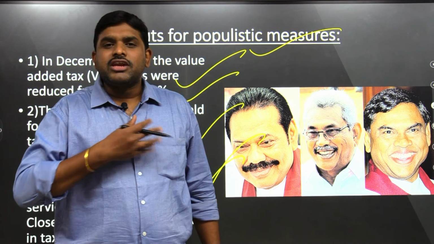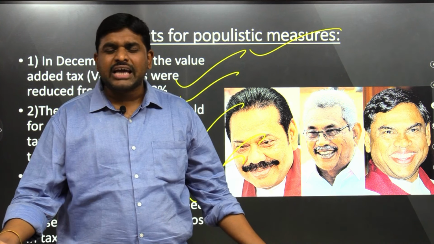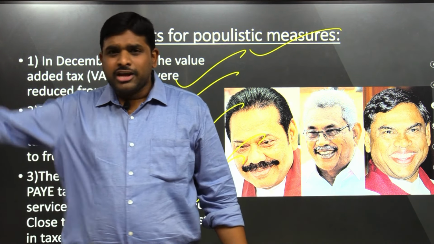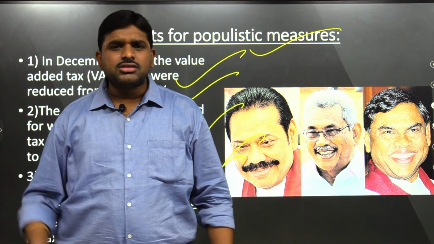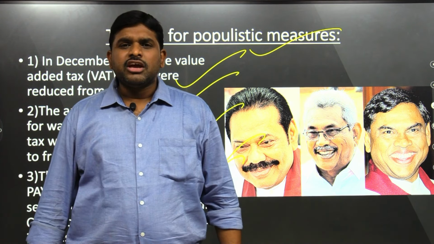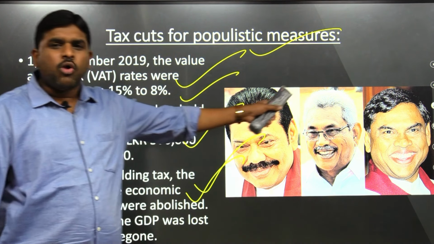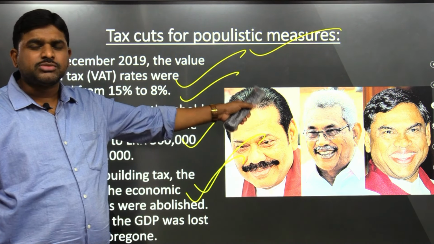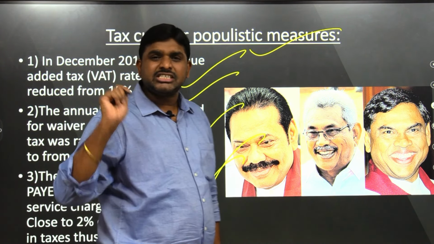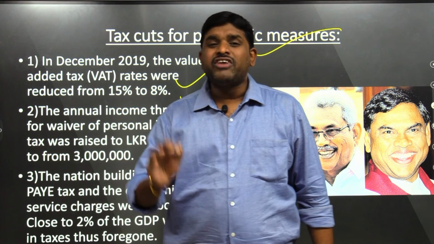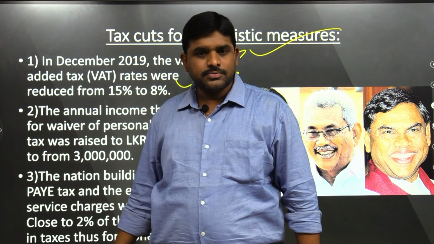But the government is not having the revenue now. Why? Because when you reduce the taxes for the sake of populistic measures, now what is happening in our elections? I will give this, I will give this, I will give this. If we continue this fringe benefits, one day our Indian economy also will collapse, like what happened to these populistic measures which happened in Sri Lanka. This is one best example. Don't go for irrational populistic measures like reducing tax.